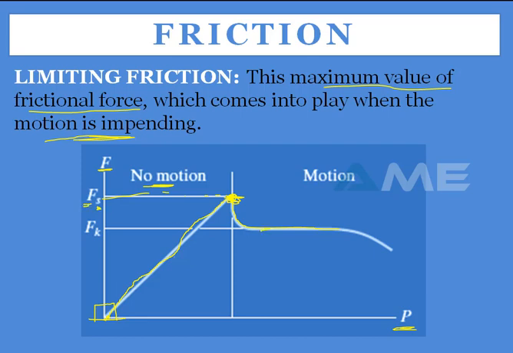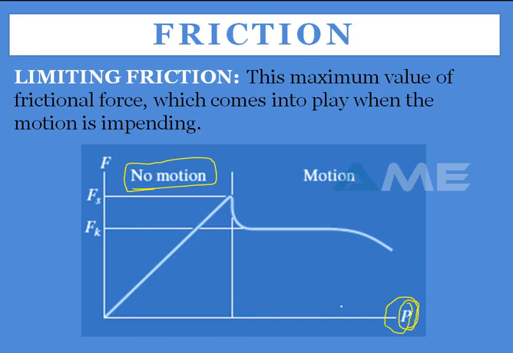And moreover, coming to this line, this is the friction experienced by your body when it is in motion, and this is the friction experienced by your body when it is at rest. Now what is this constant value? This is the friction at kinetic level. Kinetic means motion, and the friction is happening. This is the kinetic friction. And you can see in this graph, when the body is at rest and you increase the value of P, that means the effort or the force on your body, your frictional force and the effort acting on your body are linear.